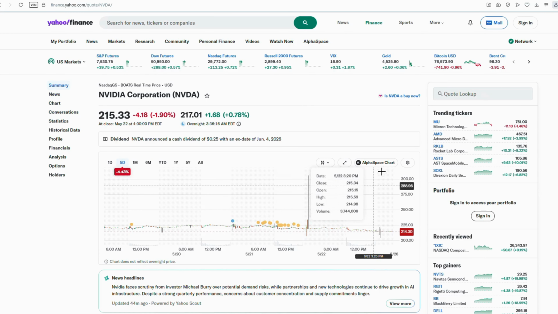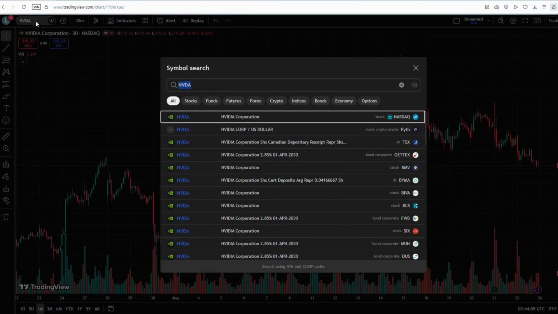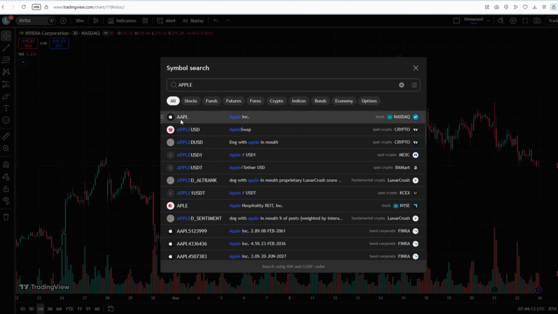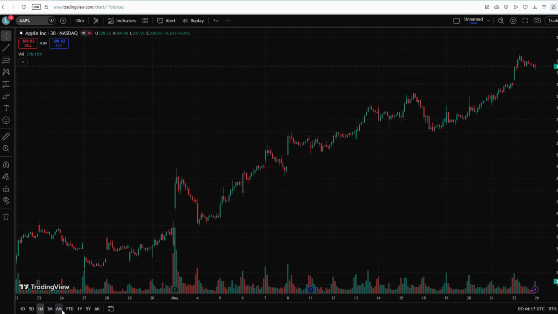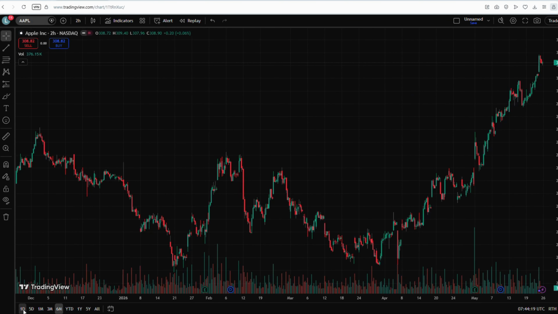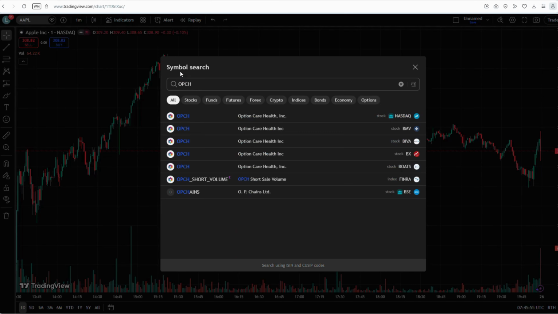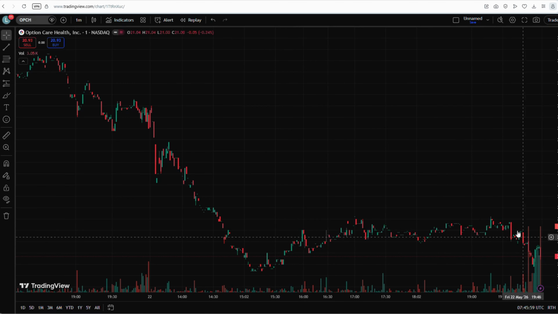Let's compare. Large US stocks like Apple or Nvidia often have high liquidity and strong volatility during news or earnings. This makes them ideal for day trading. Now compare that to small, low-volume stocks. They might move aggressively, but liquidity is weak, spreads are wide, and execution is unreliable. That's why experienced traders avoid them.